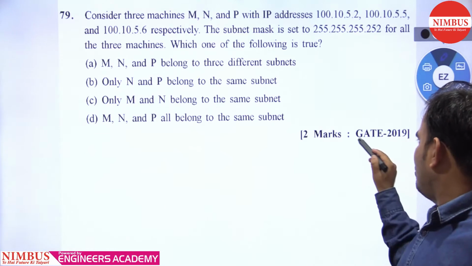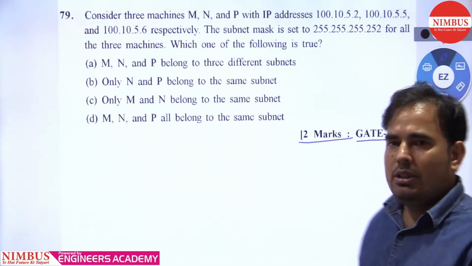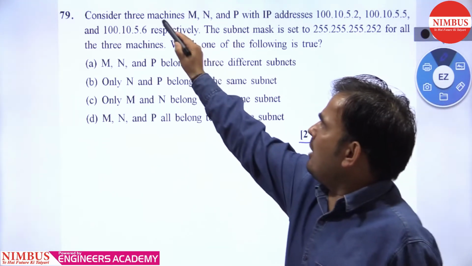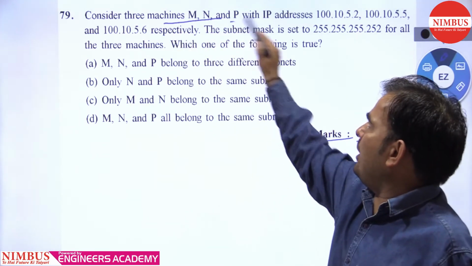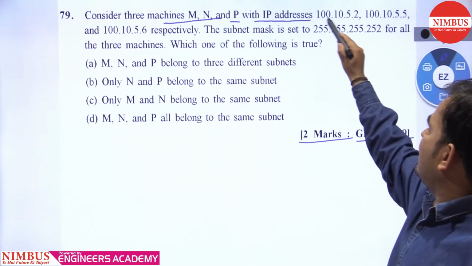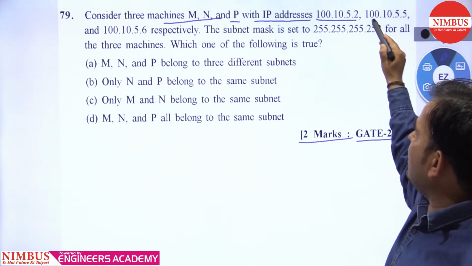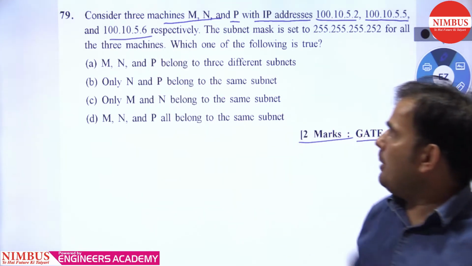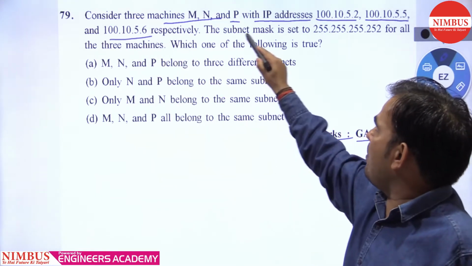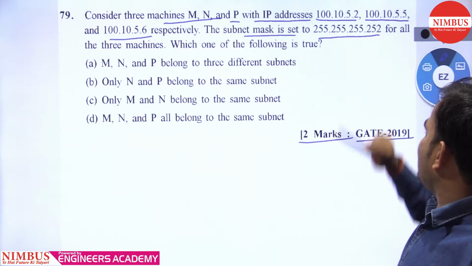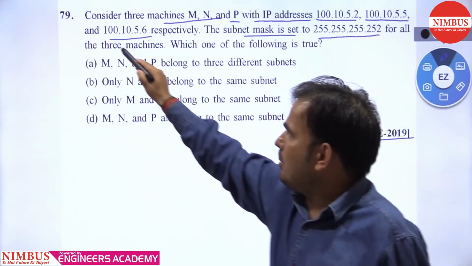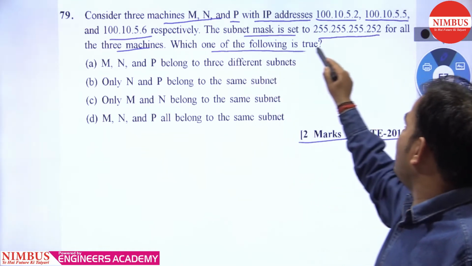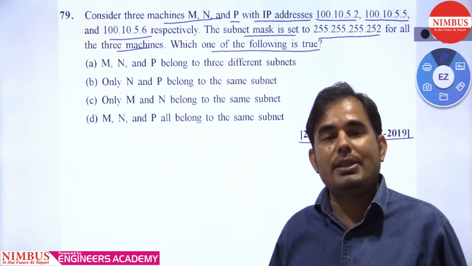This was asked in GATE 2019 for 2 marks. So let's see what it is saying and what it is asking from you. Consider 3 machines M, N and P with these IP addresses. This is the M IP address, this is the N IP address and this is the P IP address respectively. The subnet mask is this. The subnet mask is given for all the 3 machines. For all the 3 machines, which one of the following is true?